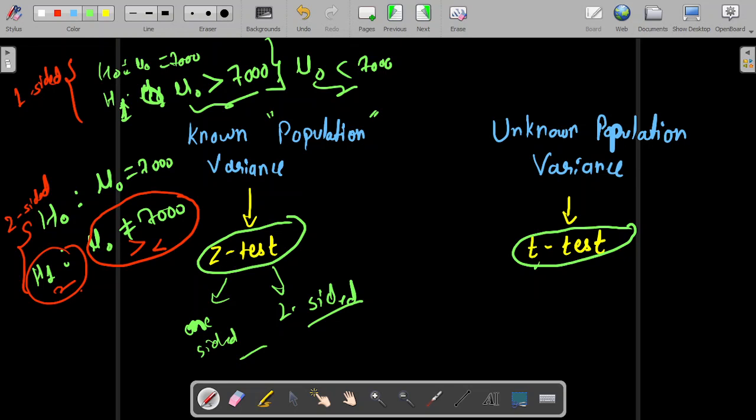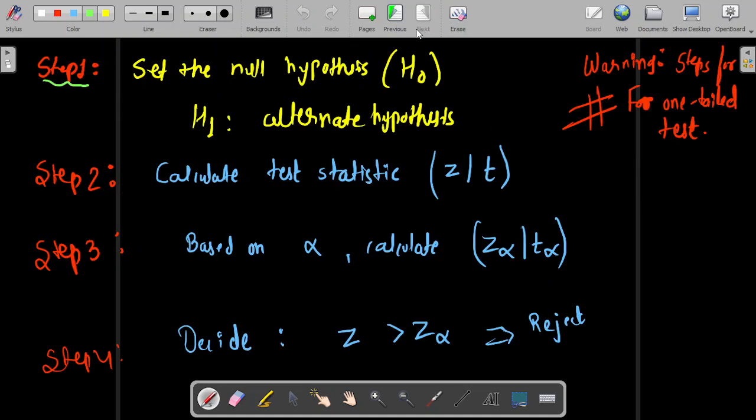T is also a distribution. We'll see what this Student's T distribution is and why it is needed. I'll try to divide this entire hypothesis testing topic into a couple of lectures. Let's begin in the very next lecture with some motivation for the Z test. Before ending this lecture, let me go over the basic steps that we are going to follow in this entire lecture series.